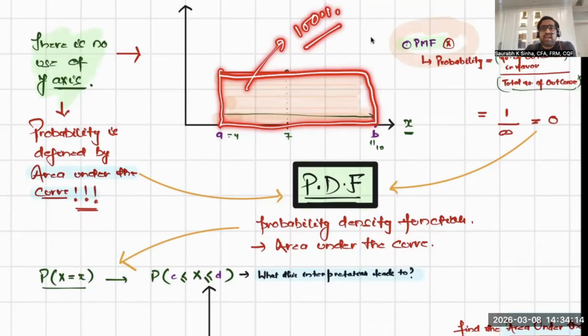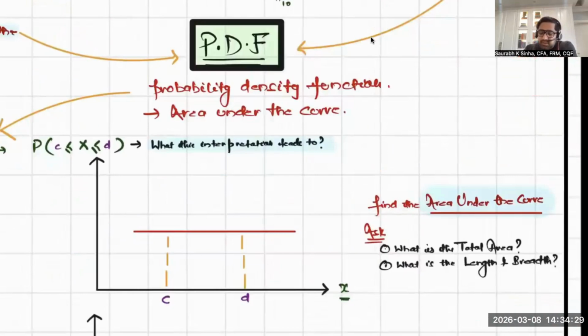1. If I'm saying area under the curve is the probability in the continuous distribution, then the total area under the curve has to be 1, because probability cannot be more than 1 or less than 1. The total probability cannot be less than 1 or greater than 1. It has to be 1. So that's what I'm writing here.